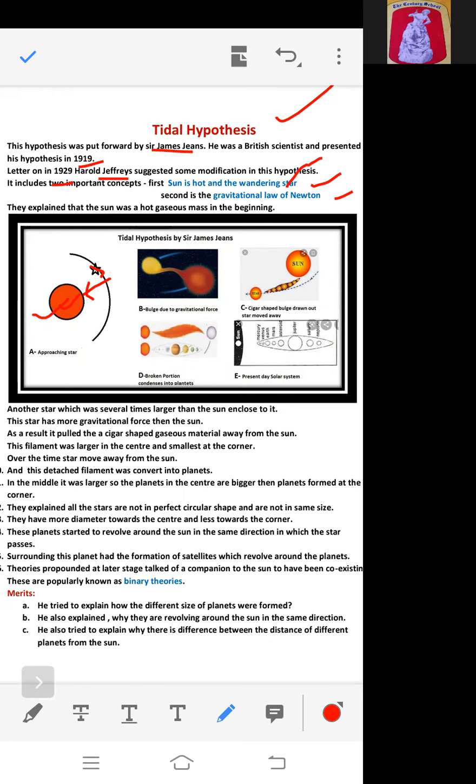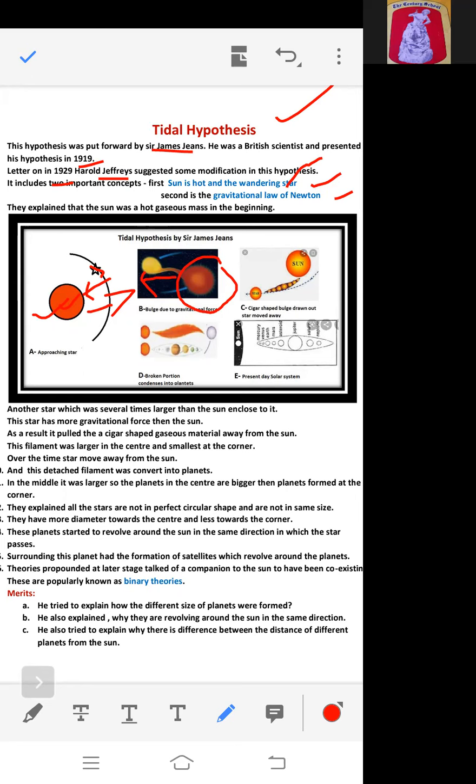Due to the higher gravitational force of the star, it attracted a small part from the sun. It is called a bulge. This is the sun and some part is pulled out from the sun in the form of a bulge due to the gravitational force of the star.